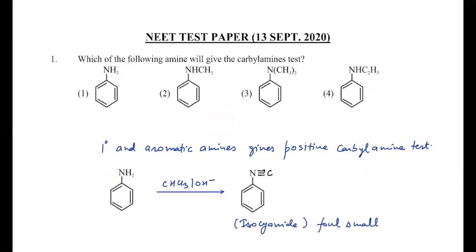So you all know that carbylamine test is a test of 1 degree and aromatic amines. In this case, you will see this is a 2 degree amine, this is a 3 degree amine, and this is a 2 degree amine, and this is a 1 degree amine. So you can easily judge that your answer must be 1.